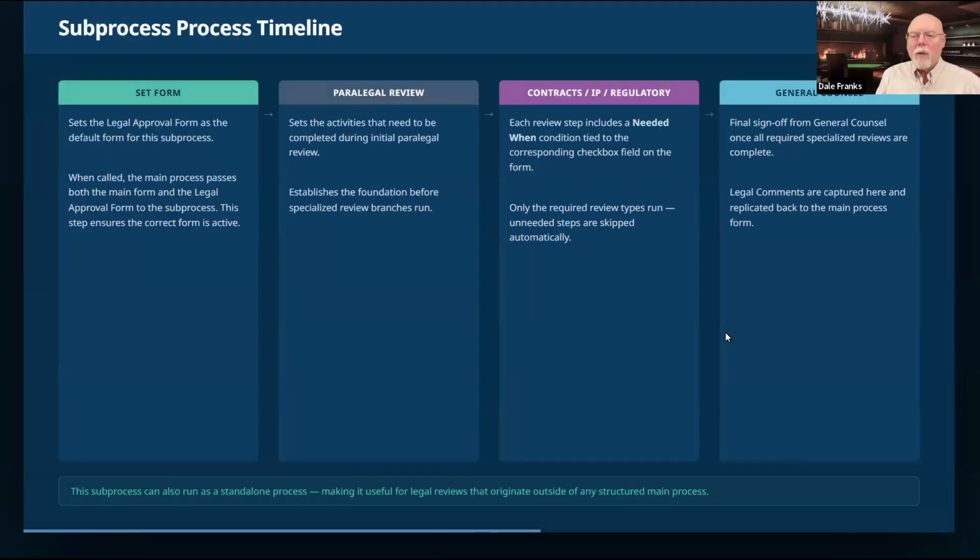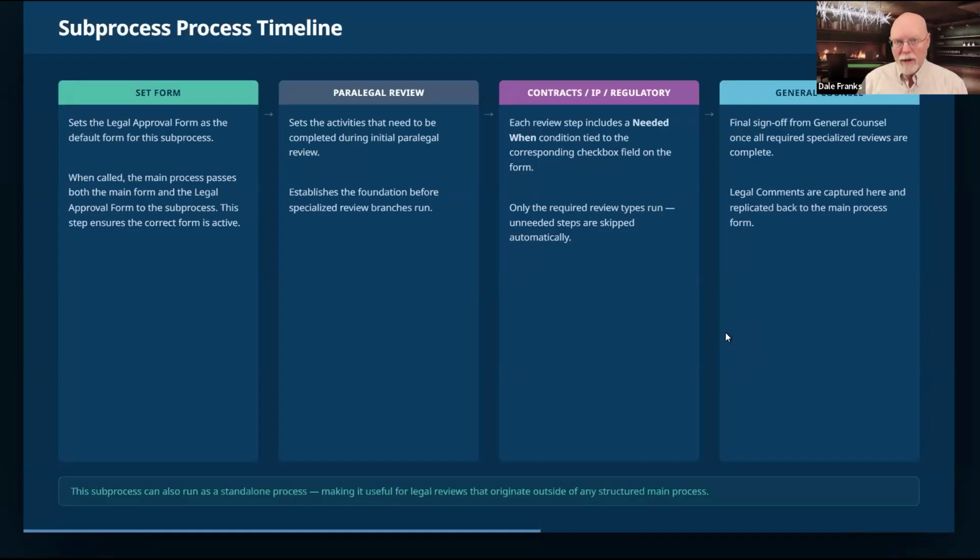So what we're going to do is build our sub process first. From our main process, and this kind of looks disconnected now, remember, as I said a few minutes ago, whenever we kick off the run process activity from our main process, which is how we're going to invoke the sub process, we are going to have both our main form and the legal approval form already part of our main process.